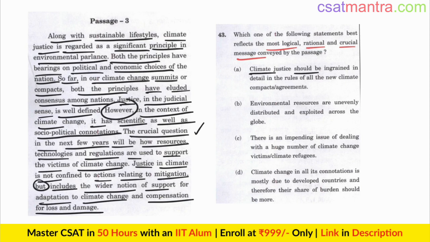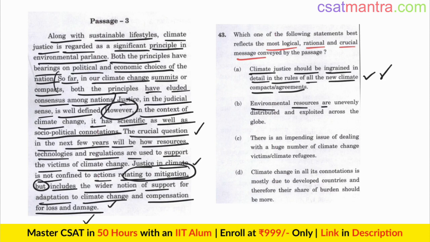Climate justice should be ingrained in detail in the rules of all the new climate compacts or agreements. This sounds sensible. Justice in climate change is not confined to actions relating to migration, but includes a wider notion of support for adaptation to climate change and compensation for loss and damage. And from this sentence, we can say this is sensible.